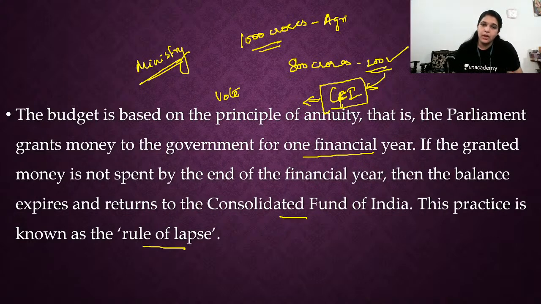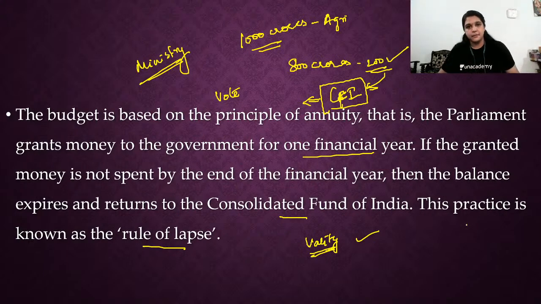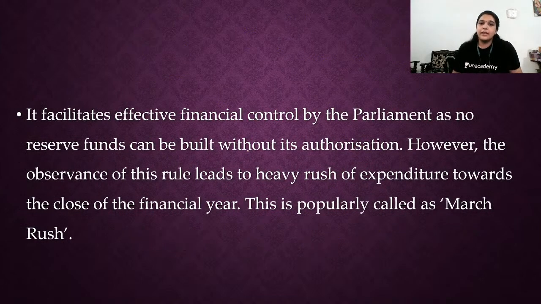That is what we call the rule of lapse. That is, they give a validity period. It's like a check. So they give a check and they give a validity period. Within that period, if you're not spending, the money will come back to me. That is what we call the rule of lapse. It facilitates effective financial control of parliament, as no reserve funds can be built without its authorization.